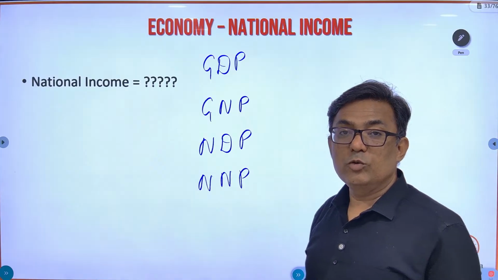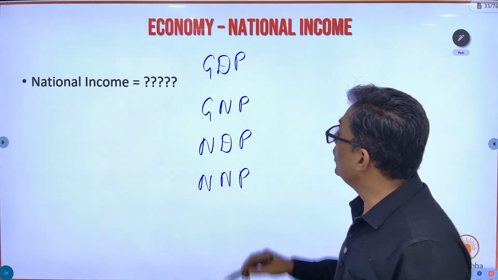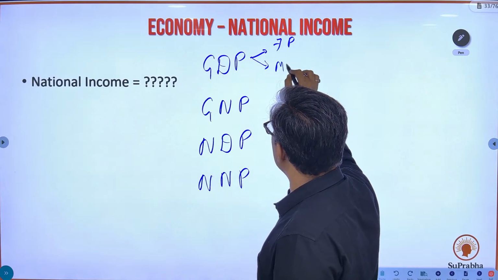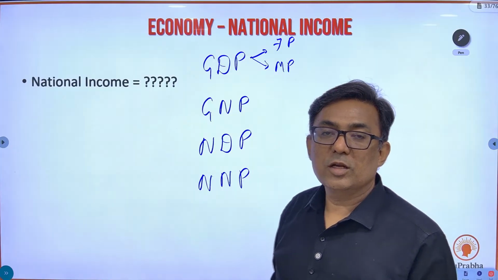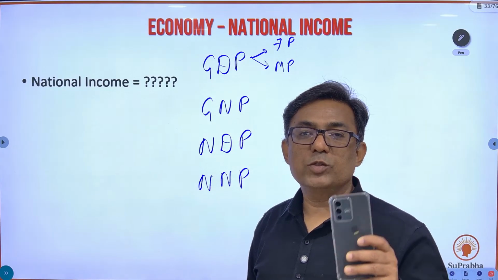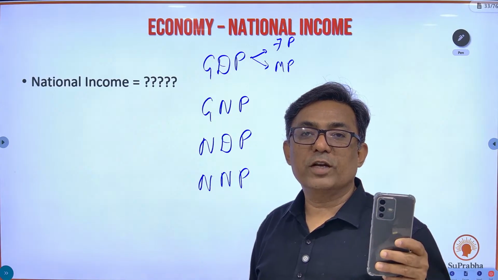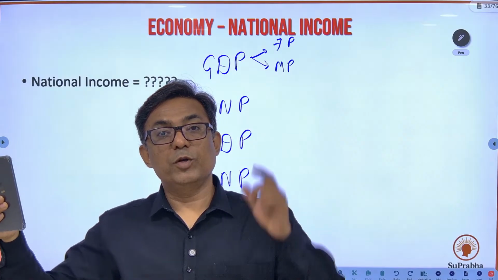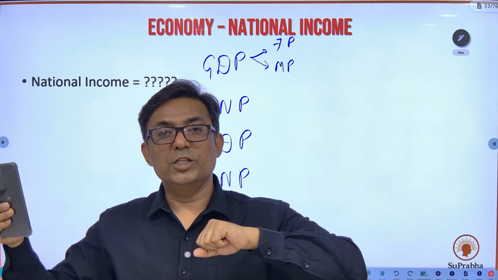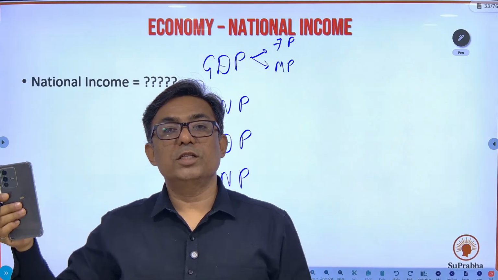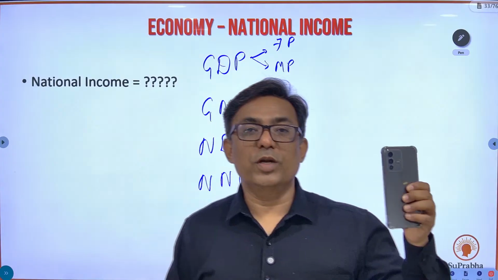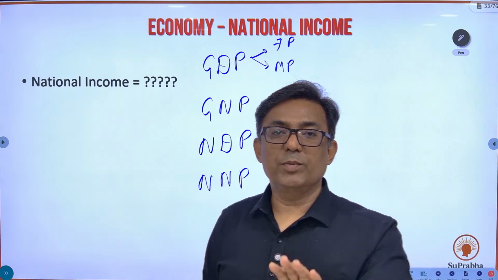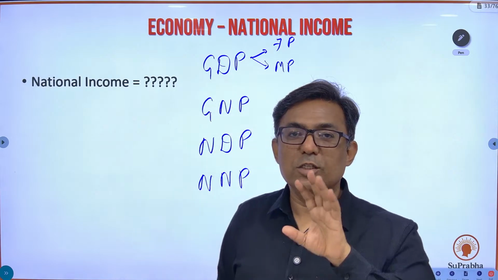Now again, for these values, I can either get the GDP value at factor price or the GDP value at market price. Suppose this year this country produces only one mobile. The factor price of this mobile is 1 lakh rupees. So I have GDP at factor price 1 lakh rupees. But if I consider the market price, which is 1,18,000 rupees because of the indirect tax, GST, then GDP at market price is 1,18,000 rupees. GDP at factor price is 1 lakh rupees. We'll just keep the basic price aside. Okay, fine, but just understand the concept.